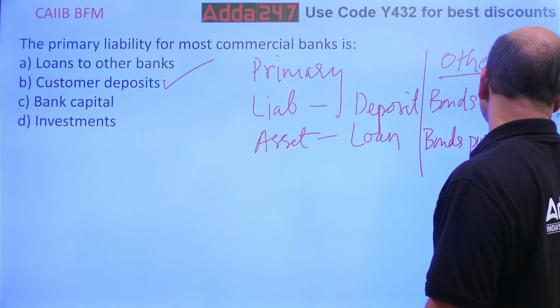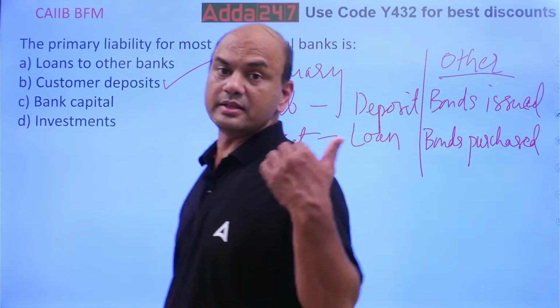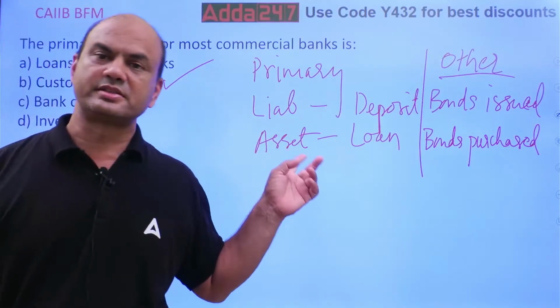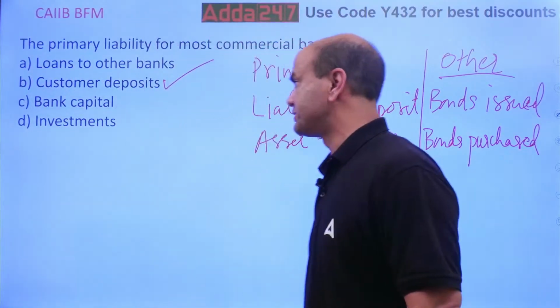So that is basically an asset. Again, this is other. Main is this business. Your banking business is this, deposits and loans. Okay? Move on. Next one.